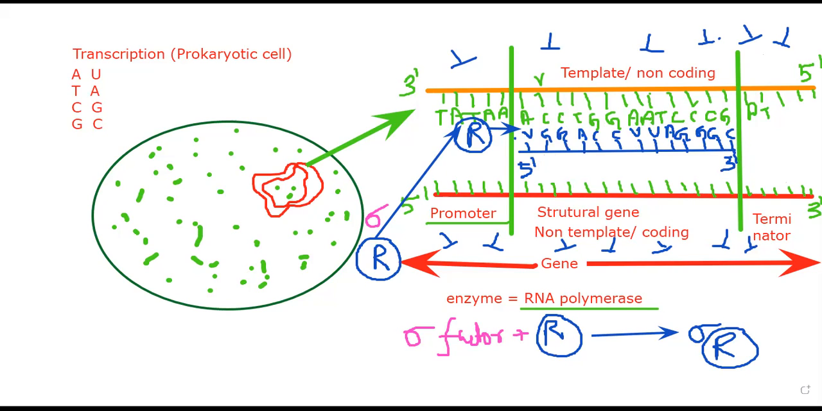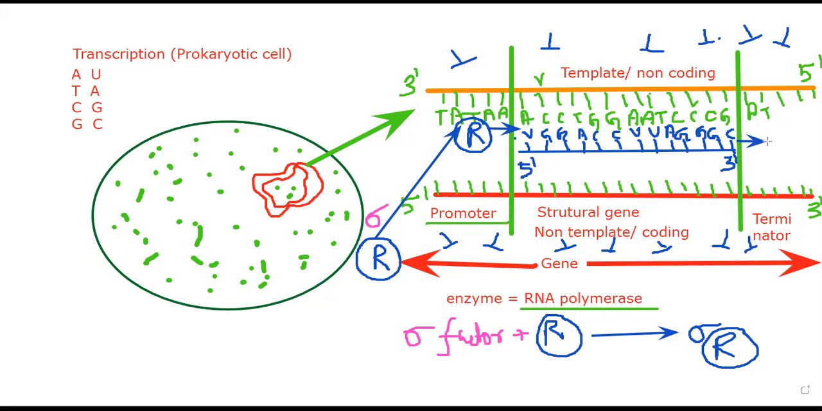Now, the codes which are present over the structural gene part are already copied. I mean, transcription is over. But is it basically over? Because now you need to stop the process. Because in prokaryotes, it cannot start by its own, and it cannot stop by its own.